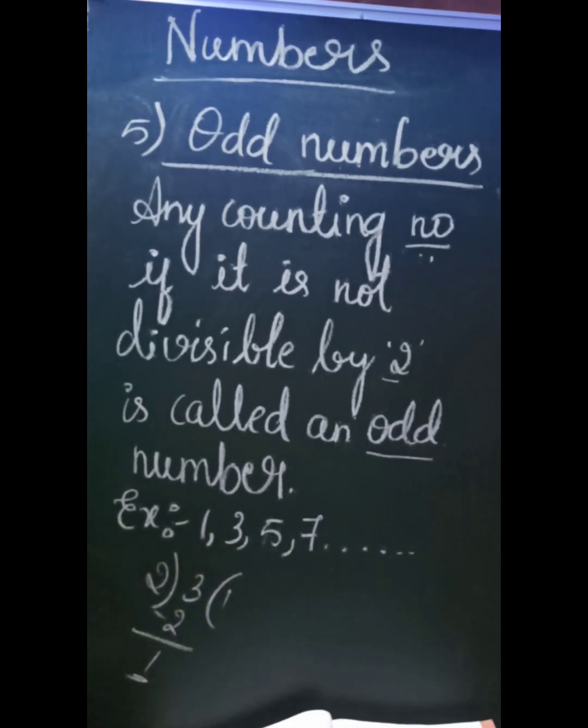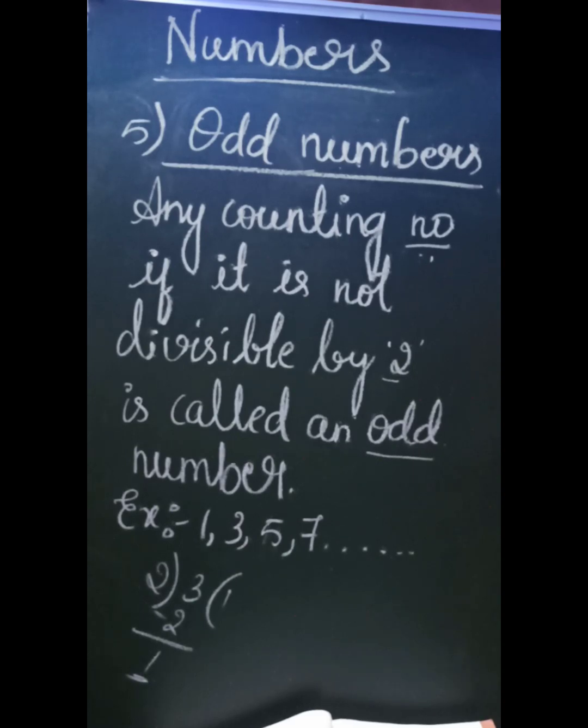The remainder should be 0, then only that number forms an even number. If the remainder is any counting number like 1, 2, 3, 4, 5, then that number will be considered as an odd number. So these numbers, 1, 3, 5, 7, form a set of odd numbers. These numbers we have till infinity.